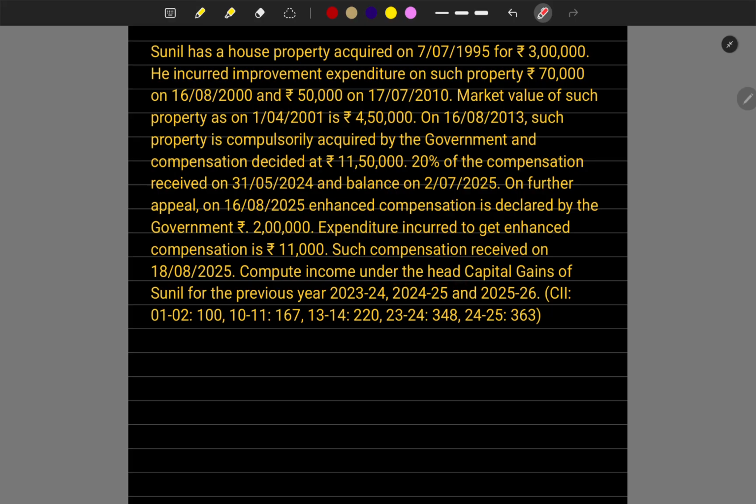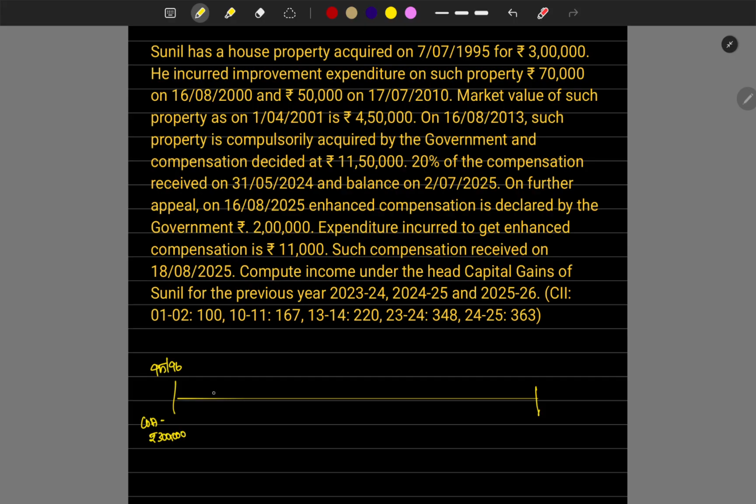Compute the income taxable under the head capital gains. They have given the cost inflation index, everything they have given. Fine, let's quickly get into the problem. Sunil has a property. When did he acquire it? He acquired it in 95/96. Cost of acquisition is rupees 3 lakh.